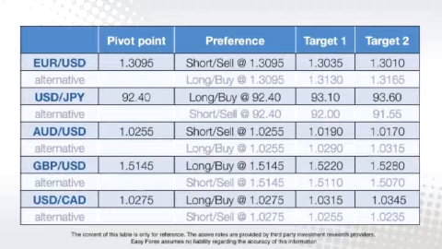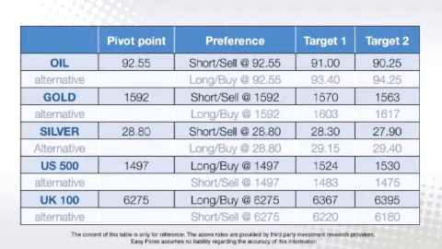Looking at commodities and indices. The oil pivot points at 92.55 with a preference to enter into short positions at 92.55. The gold pivot points at 1592 with a preference to enter into short positions at 1592. The silver pivot points at 28.80 with a preference to enter into short positions at 28.80. The US 500 is at 1497 with a preference to enter into long positions at 1497. And the UK 100 is at 6275 with a preference to enter into long positions at 6275.